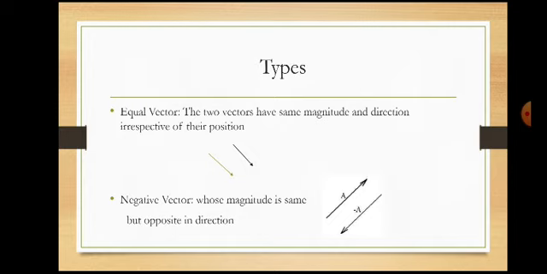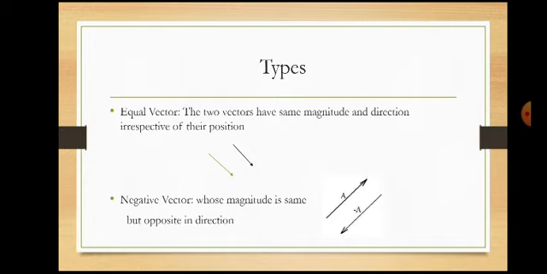Equal vectors have the same magnitude and same direction. Some vectors have the same magnitude but different direction, and that type of vector is called a negative vector. If the magnitude is the same but opposite in direction, then the two vectors are said to be negative to each other.